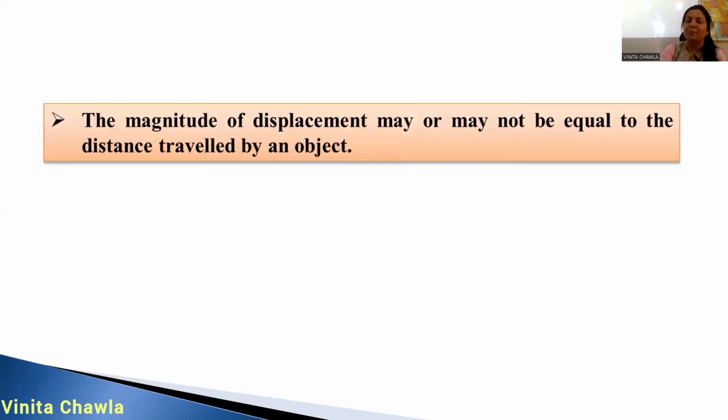Okay. So magnitude of displacement may or may not be equal to the distance traveled by an object. See, distance is always greater than or equal to displacement. When are distance and displacement equal?